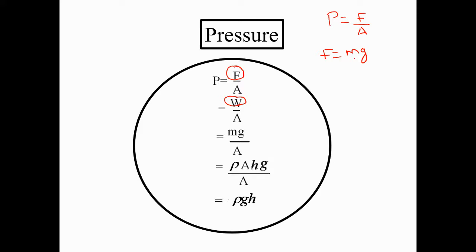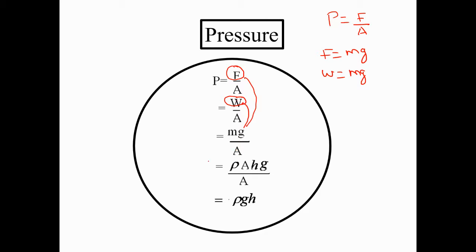Force is mass multiplied by gravity. And the weight is also mass multiplied by gravity. So here, pressure equals force over area or weight over area, and in this W, I am going to substitute mass multiplied by gravity, divided by area.